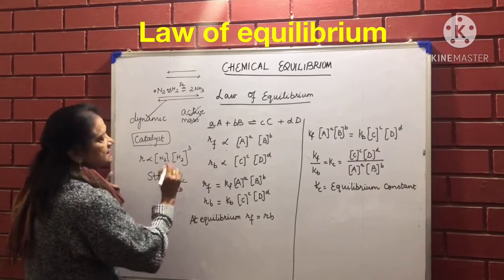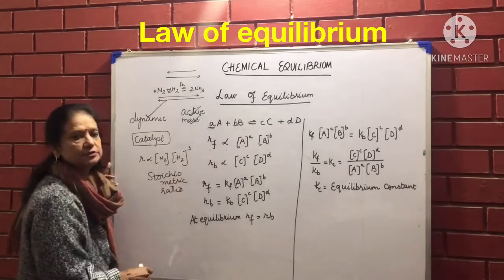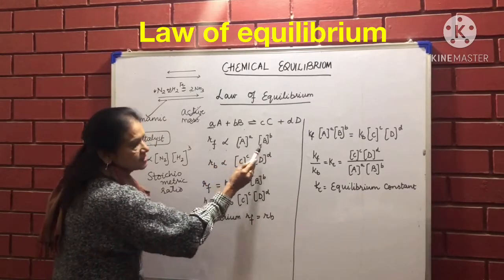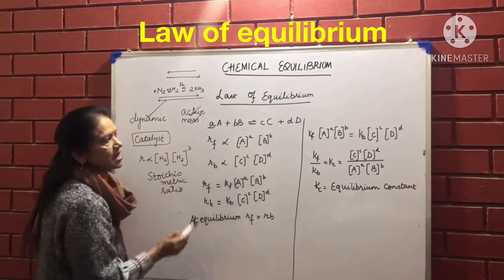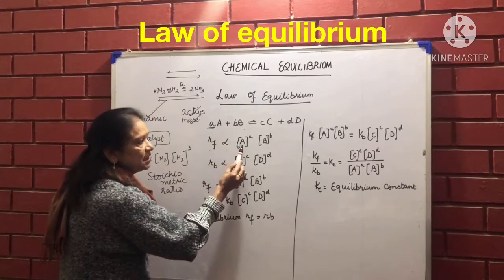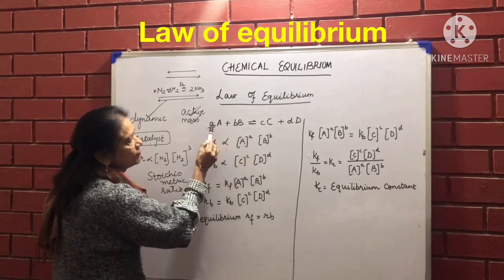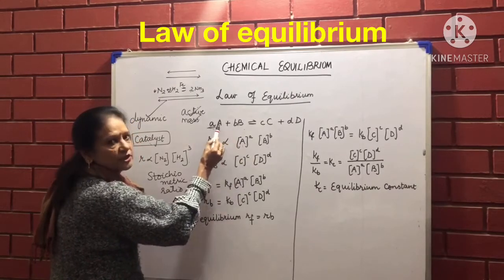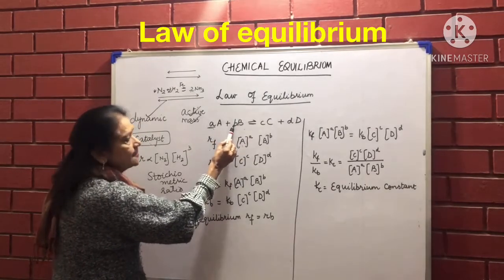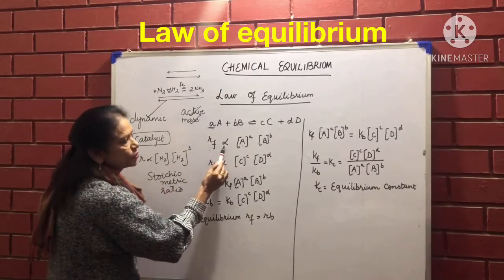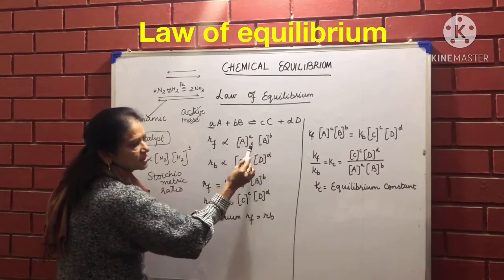So I'll say rate of forward reaction is directly proportional to the product of masses. Product means multiplication of masses, with each concentration term raised to the power of its stoichiometric ratio. Understand? So we will say rate of forward reaction is proportional to the concentration.